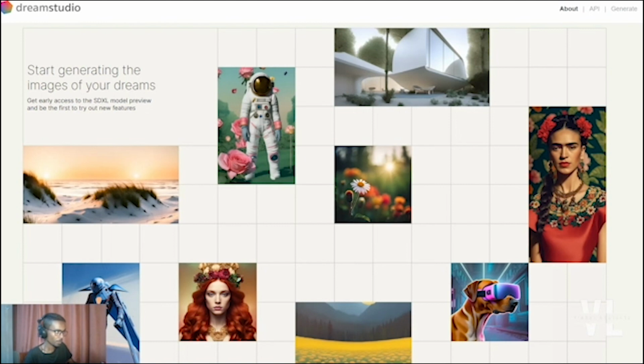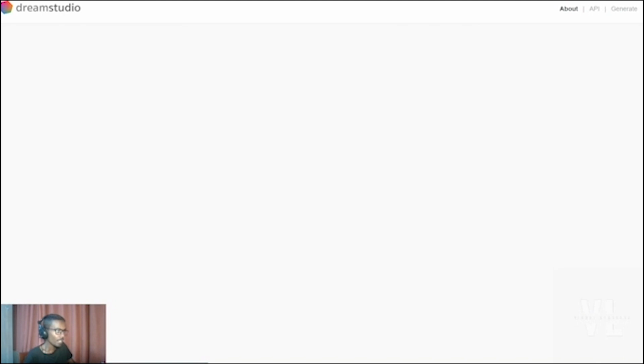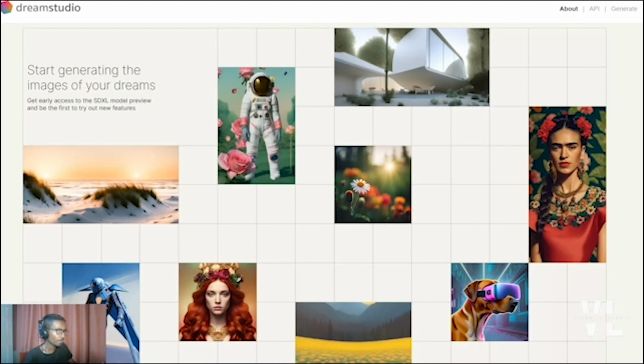So Dream Studio is a website. It's a platform that holds most of the text-to-image models. It gives you the option to use Stable Diffusion, Midjourney, and other text-to-image models.